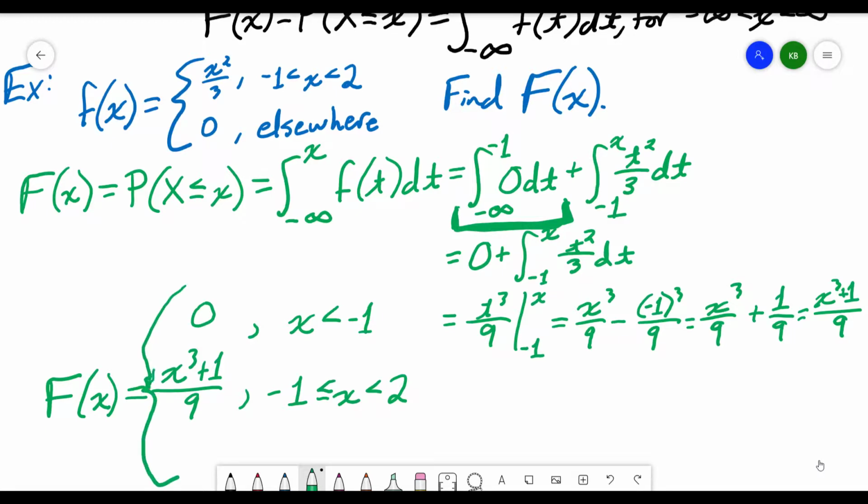Now I also need to deal with x values greater than 2. Let's see what happens if I plug in 2. My density function takes on a value of 0 if x is greater than 2. That means it's no longer contributing anything to this cumulative distribution function. Remember, the cumulative distribution function is the total probability.